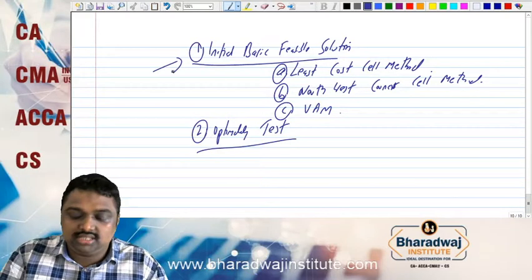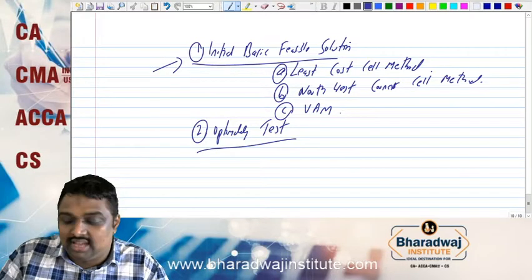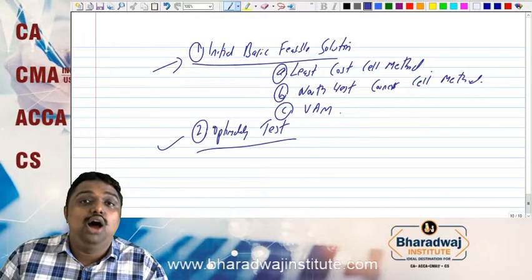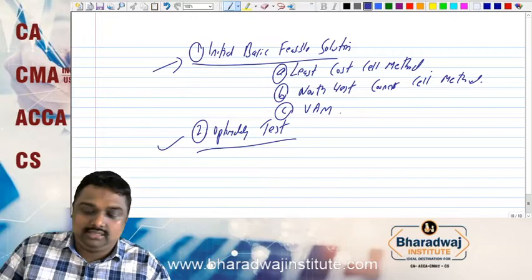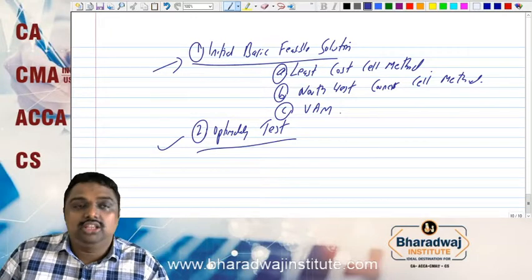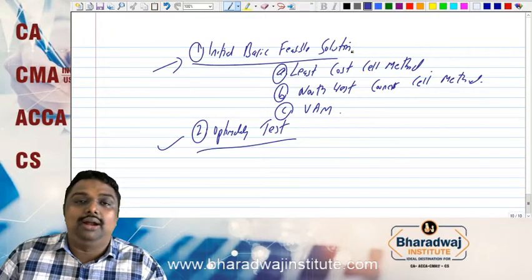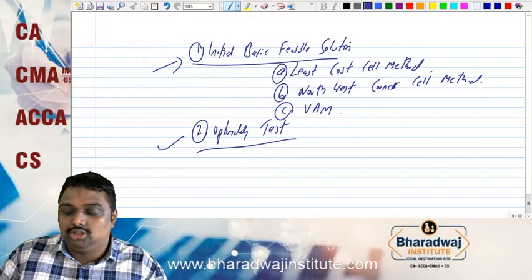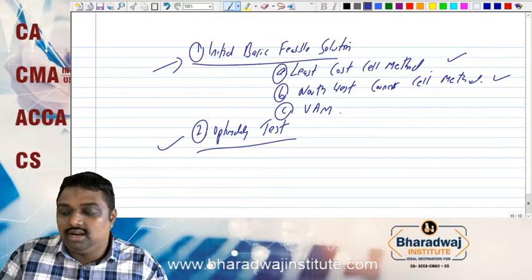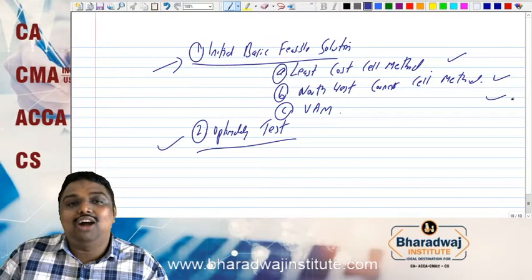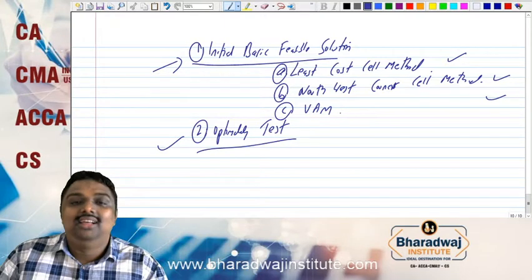So this is the first step. The answer you get here is not the final answer. The final answer you will get in the optimality test. So my dear friends, for the day, we are going to learn how the allocation will come under the initial basic feasible solution using the least cost method, northwest corner cell method, and also Vogel's approximation method. Are you ready? I am here ready for you.